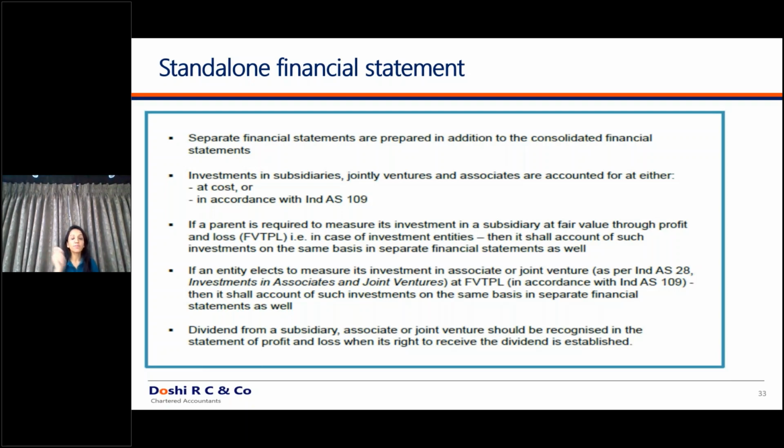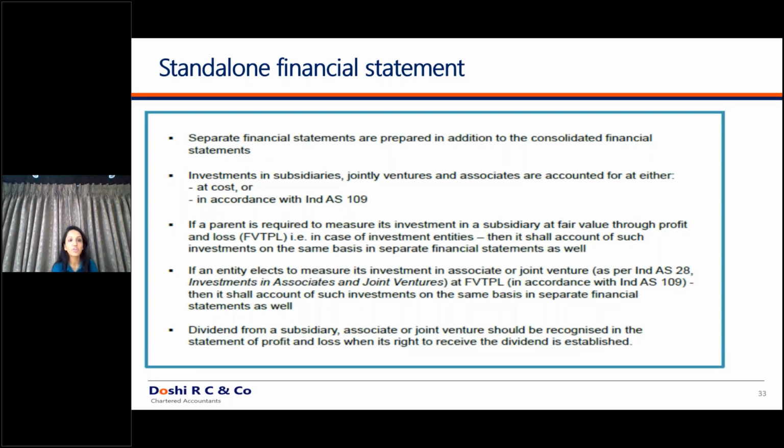If you are using the option given under Ind AS 109, every disclosure and measurement requirement will be as per Ind AS 109. But if you are using the option of cost, Ind AS 109 will not be applicable to such companies and to such investments. These investments will be carried at cost itself. No disclosures, none of the requirements of Ind AS 109 will be applicable. Either classification, measurement, or disclosures, none of these concepts of Ind AS 109 will be applicable to the company.